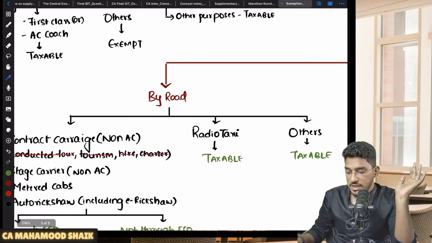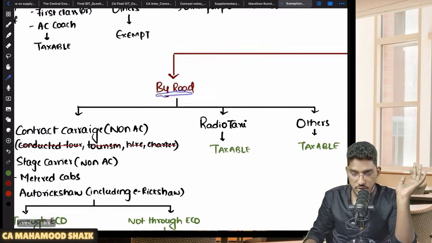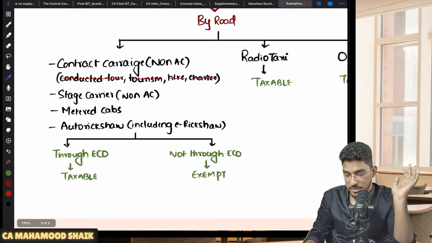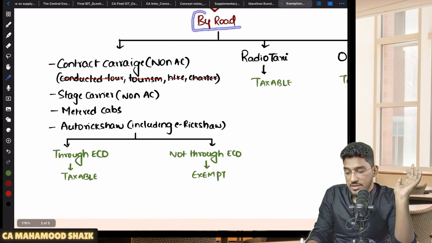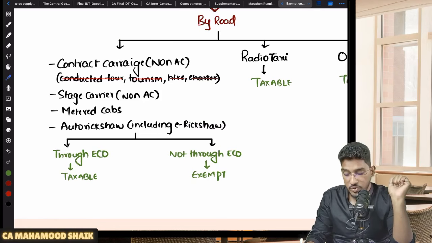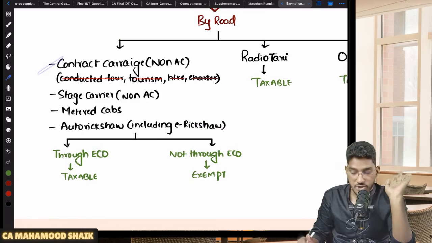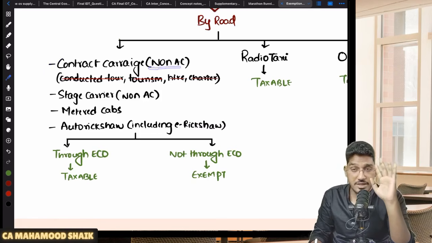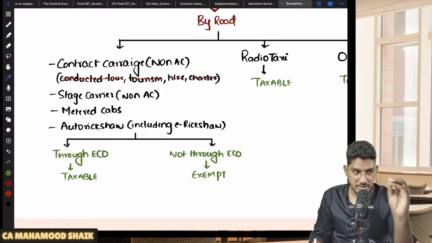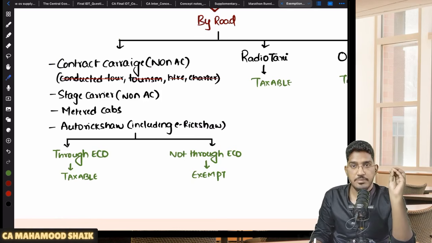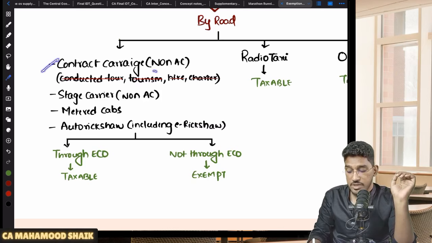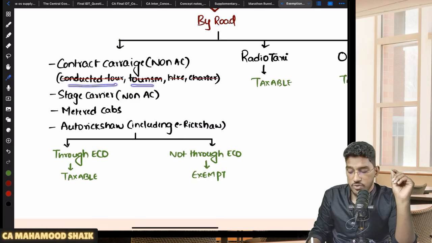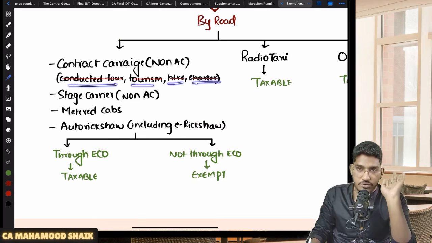Services by way of passenger transportation by way of road. When will exemption become applicable? In case the passenger transportation services are happening by way of road, that too by way of a contract carriage, that too non-air conditioned contract carriage, and not for conducted tour, not for tourism purposes, not for hire, not for charter.